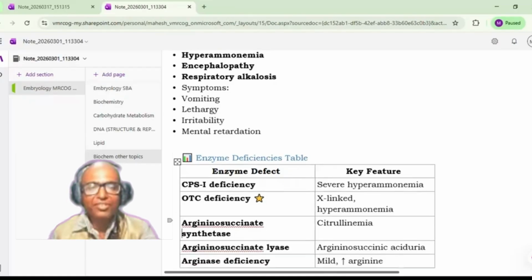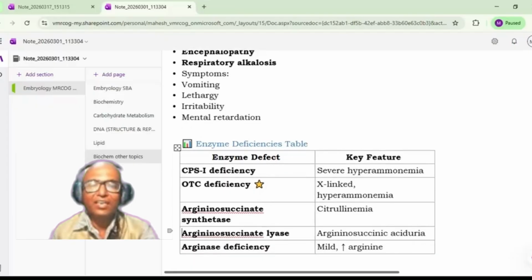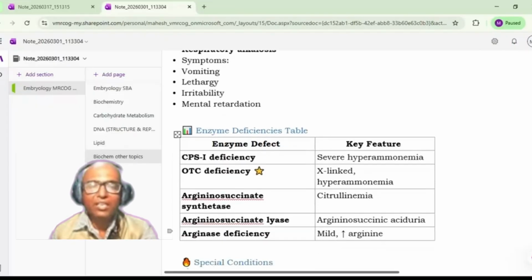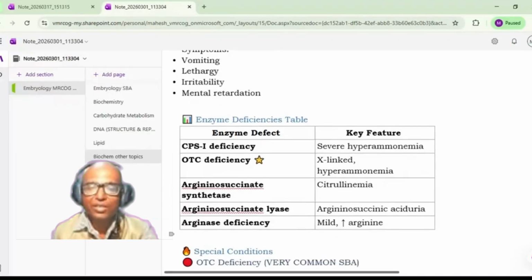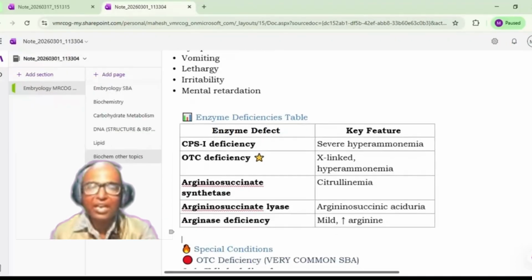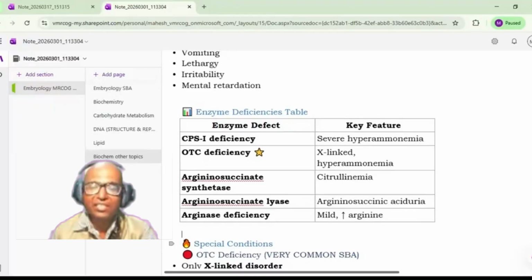Then the other deficiency is argininosuccinate synthase, leading to citrullinemia. Then argininosuccinate lyase deficiency will lead to argininosuccinic aciduria, and arginase deficiency is mild in nature, and it will lead to increased levels of arginine. That is the final step, where arginase will act on the arginine and the urea will be produced. So arginase deficiency will lead to increased levels of arginine.